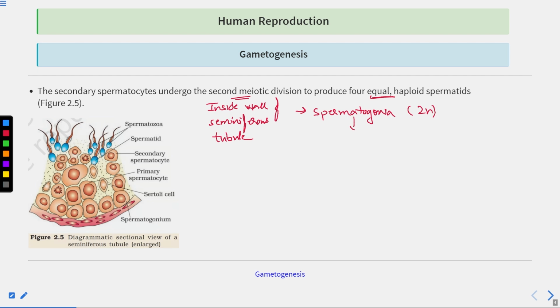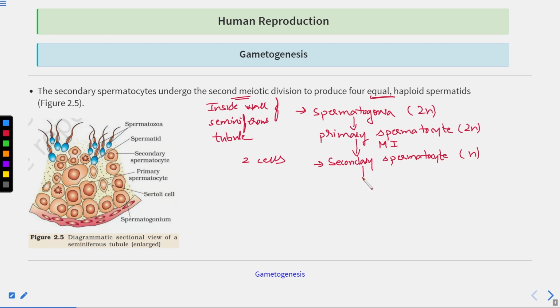Then spermatogonia, some of the cells are known as the primary spermatocytes. These primary spermatocytes are also diploid, then they will undergo meiosis. After meiosis 1, what will form? The secondary spermatocyte. Secondary spermatocytes will be haploid. And how many cells are formed? Two cells are formed.